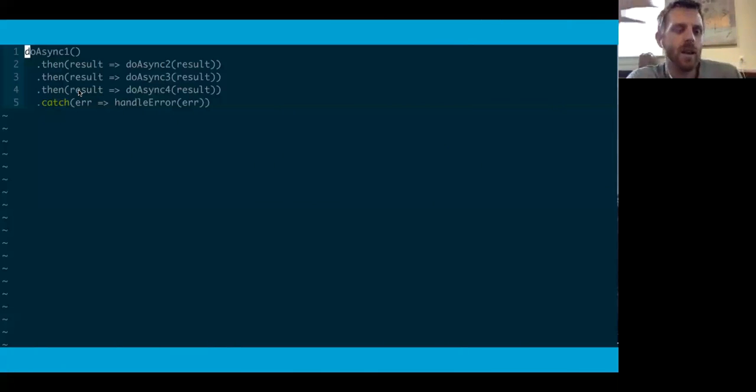if the code executing inside any of these promises encounters an error, throws an error, then the promise will be rejected, and it will call any handlers we registered by saying .catch. So we're registering one handler here at the end saying, okay, if there's an error in any of these, call this function, which will take the error and just pass it on to our error handler.